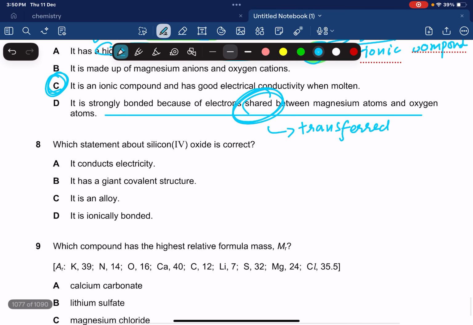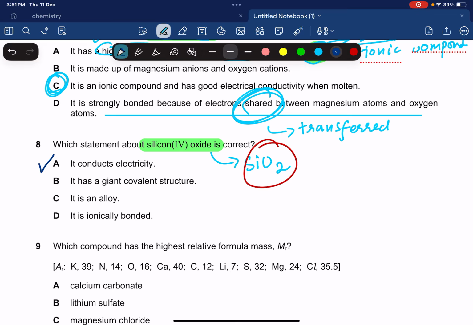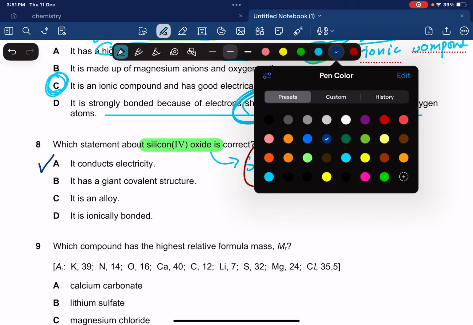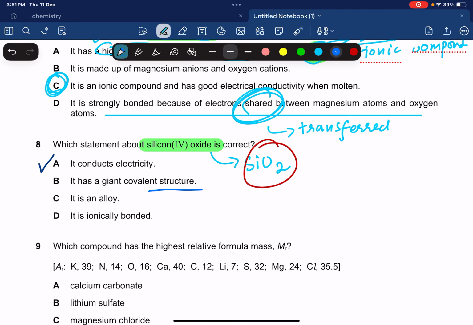Which statement about silicon IV oxide is correct? Silicon IV oxide, what we're talking about is a giant covalent structure, which is SiO2. So basically we're dealing with a giant covalent structure. We have to keep its properties in our minds. It conducts electricity. No, it does not conduct electricity. It does not have any free electrons that are going to conduct electricity, so no. It is a giant covalent structure. Yes, it is going to be a giant covalent structure. It is an alloy. No, it's not an alloy. We're not talking about brass or bronze. They're going to be alloys. It's ionically bonded. No, it's covalently bonded.